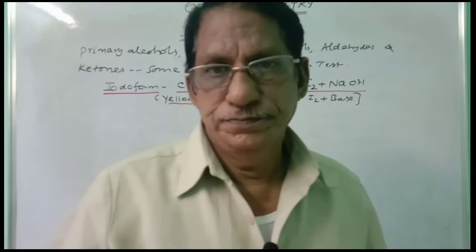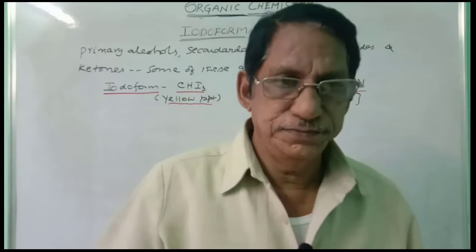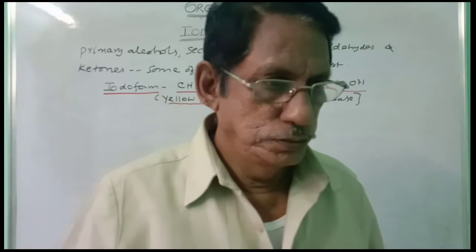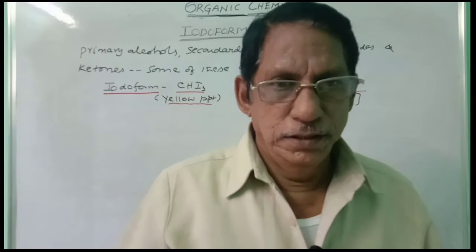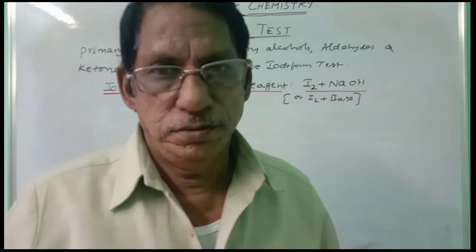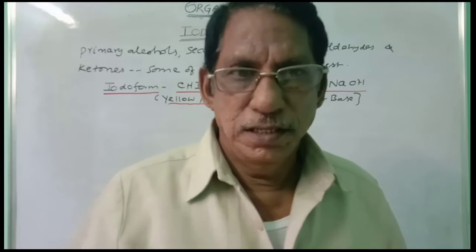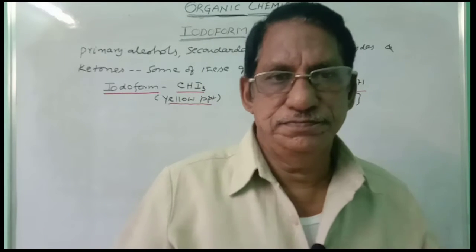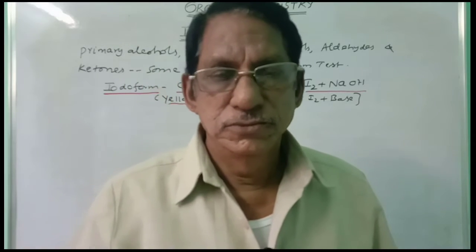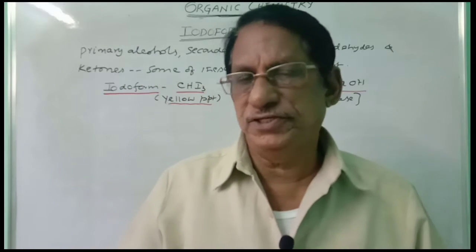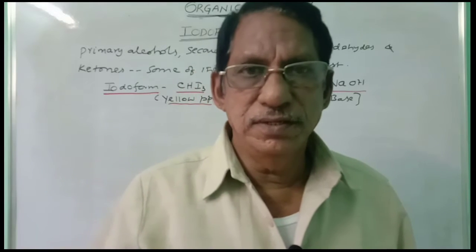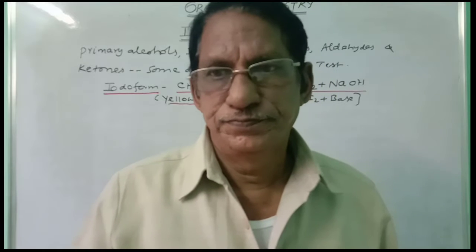Dear students, in this class, we will learn to identify the compounds which are giving the iodoform test. Iodoform formula is CHI3. In the reaction, it will be obtained as a yellow precipitate. What type of compounds are giving the iodoform test?